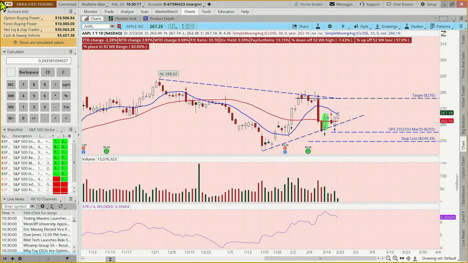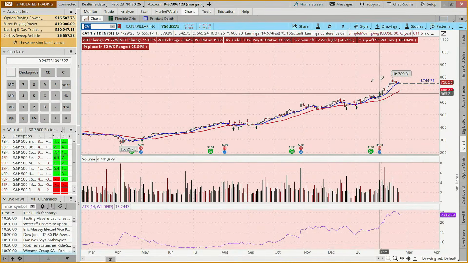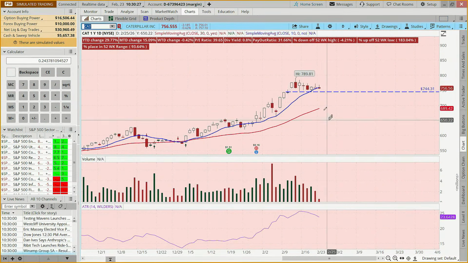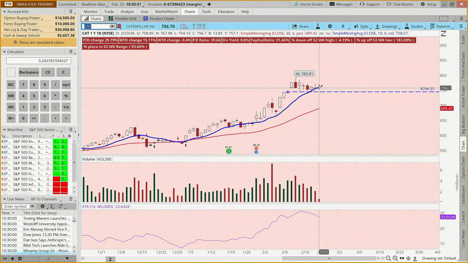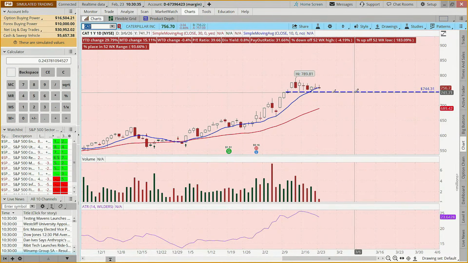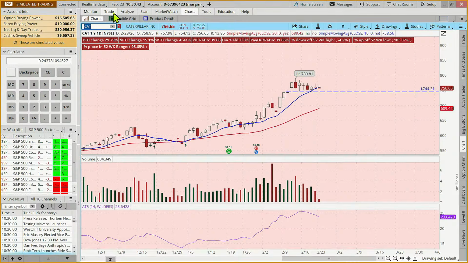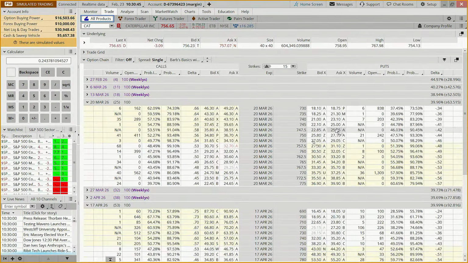The other bullish trade I was going to look at today, and it's certainly not the only bullish opportunity out there, but Caterpillar has had this extraordinary run and it seems to be kind of consolidating. And we have two hammers in a row, or a hammer, inverted hammer, and a doji. So could we do something below this 744 line? Could we maybe sell the 740? And maybe we can, and maybe we can't.